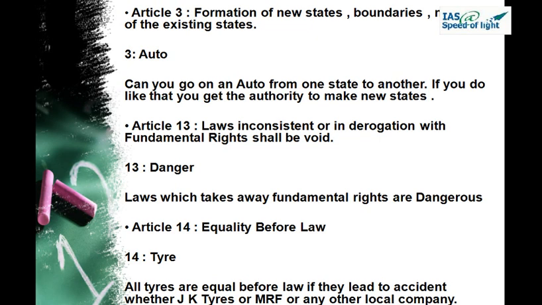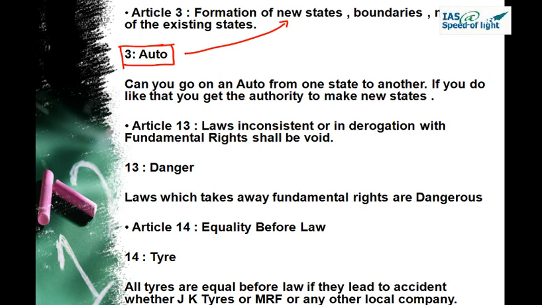Okay, article number 3, our picture is of auto. And it talks about the formation of new states, boundaries, names, changing the names of the existing states. So auto, now somehow we have to relate with this information, the formation of new states.